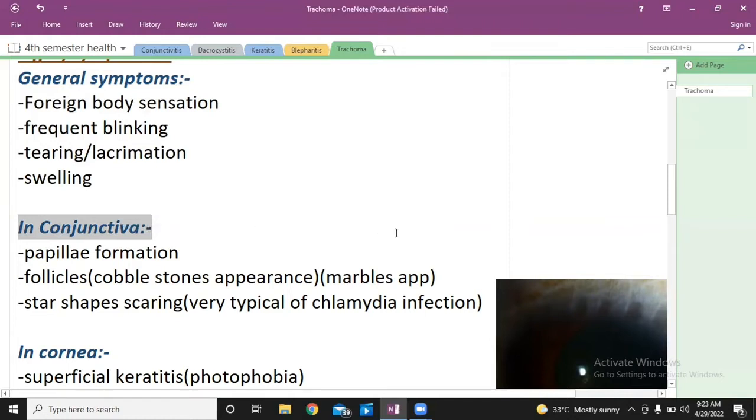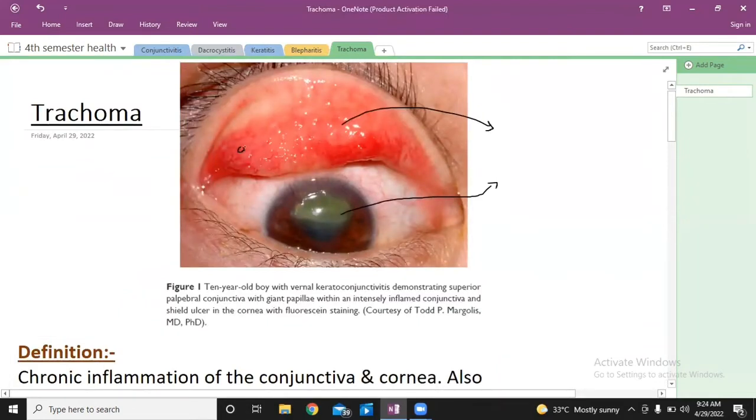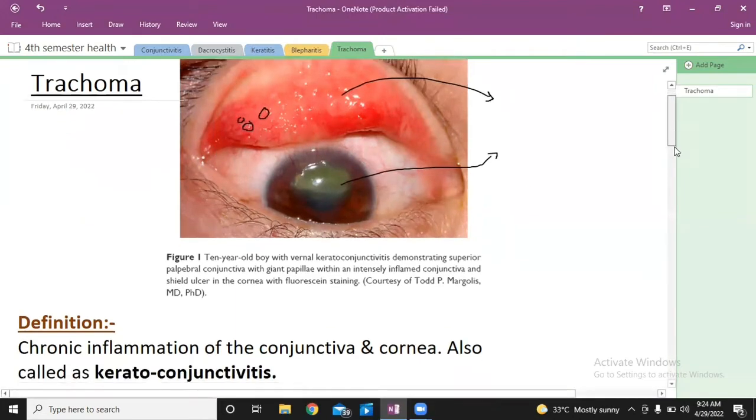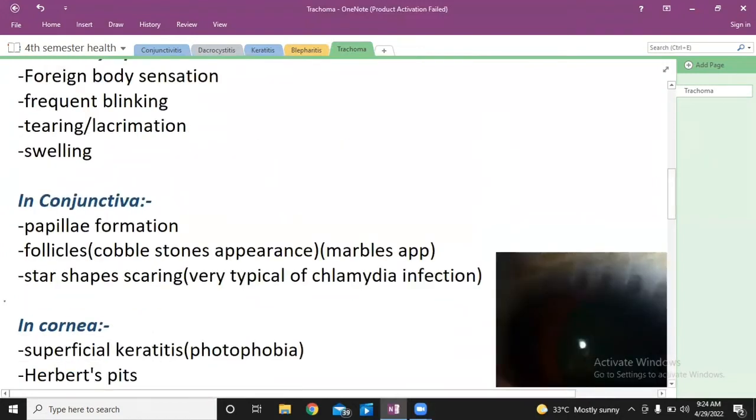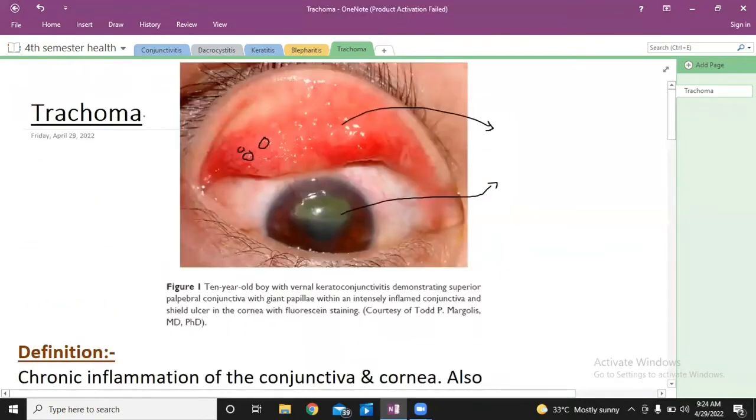Okay, so as I said, in trachoma, conjunctiva is affected and cornea is also affected. For your information, the conjunctiva is affected primarily and the cornea is affected afterwards.